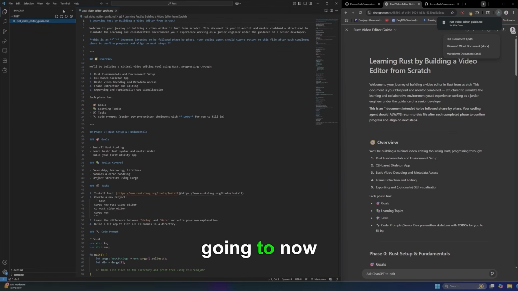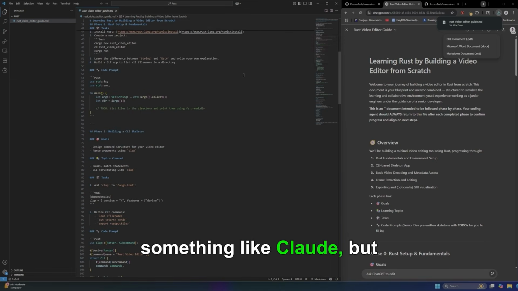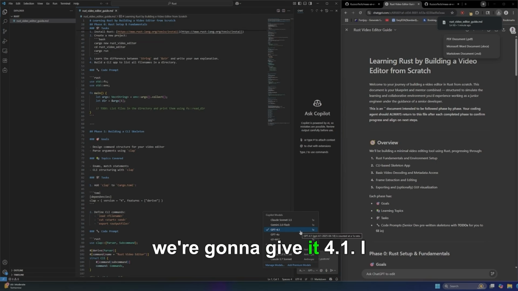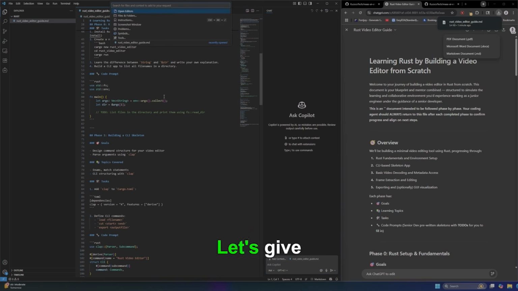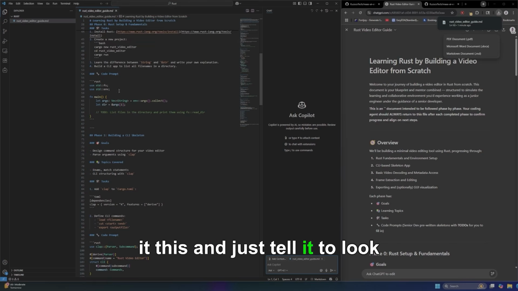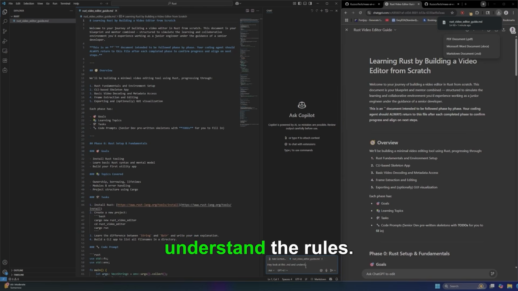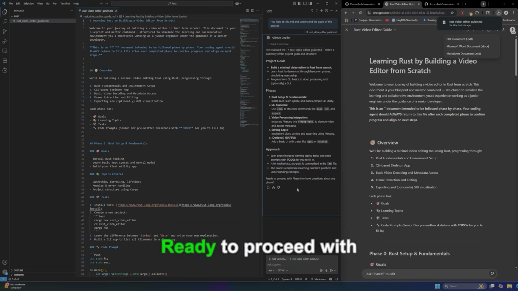So we're going to now. Normally, I do this with something like Claude, but we're going to use good old Copilot. And we're gonna give it 4.1. I don't know which one is best, but let's just do this. Let's give it this and just tell it to look at this. Hey, look at this and understand the goals. Let's see what it gets back to me with. Phase 1. This includes a phase. Ready to proceed with phase 2.